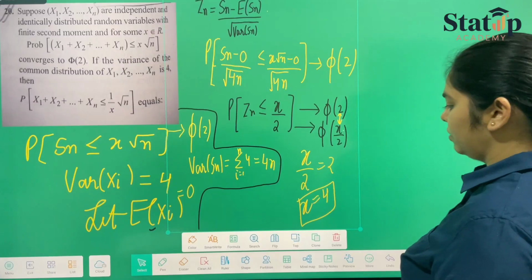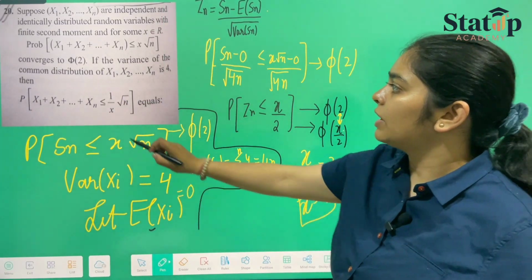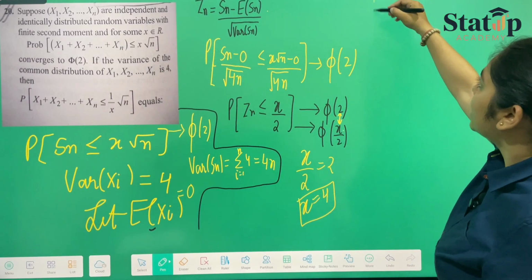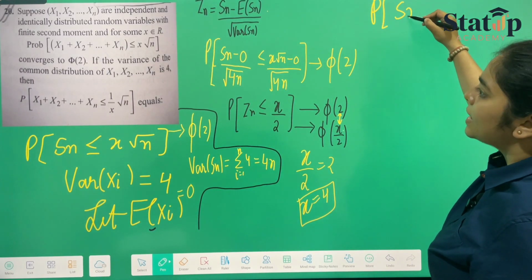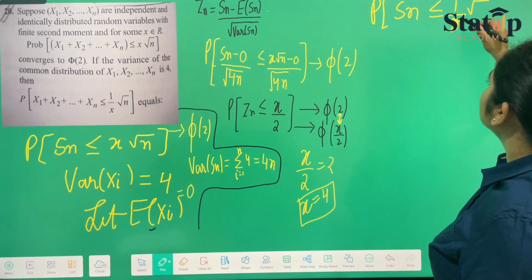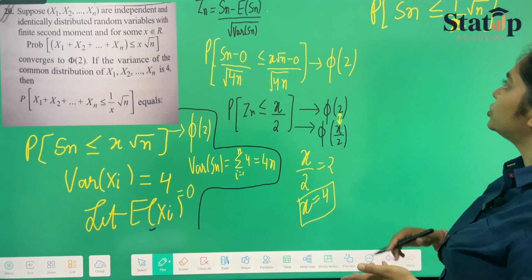Now we have to calculate for this one. We have to calculate this probability. They have given us the probability that Sn is less than or equal to 1 by x root n. We have to calculate what it converges to.